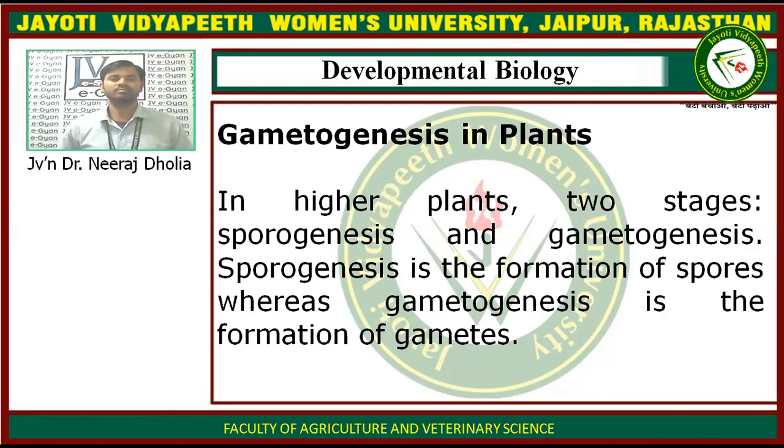So let's talk about gametogenesis in plants. In higher plants, gametogenesis occurs in two stages: one is sporogenesis and the second is gametogenesis. We have already discussed that sporogenesis is the formation of spores, whereas gametogenesis is the formation of gametes. In higher animals there is no spore-like structure, so only gametogenesis is there.